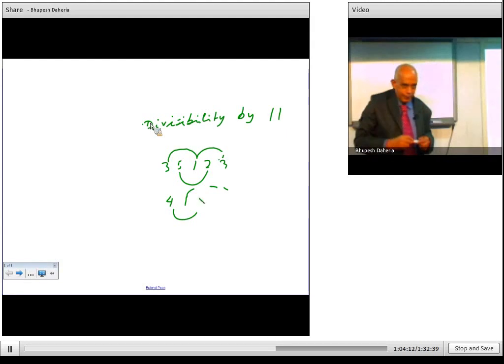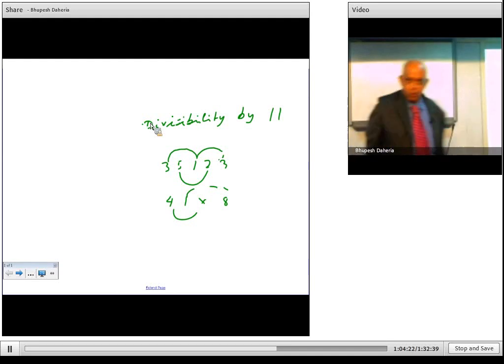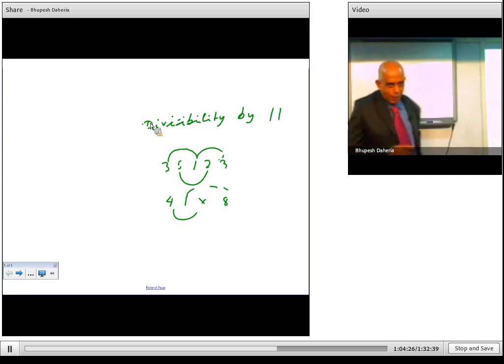So if you want to see divisibility by 12 or 15, it's called compound divisibility. If a number has to be divisible by 12, it has to be divisible by 3 and 4 both, or of course 6 and 2, but instead of that, 3 and 4. For 15, it should be divisible by 3 and also by 5. So these are the important things about divisibility, and most of the times they have questions for your entrance examination. Okay, so now let us go further.